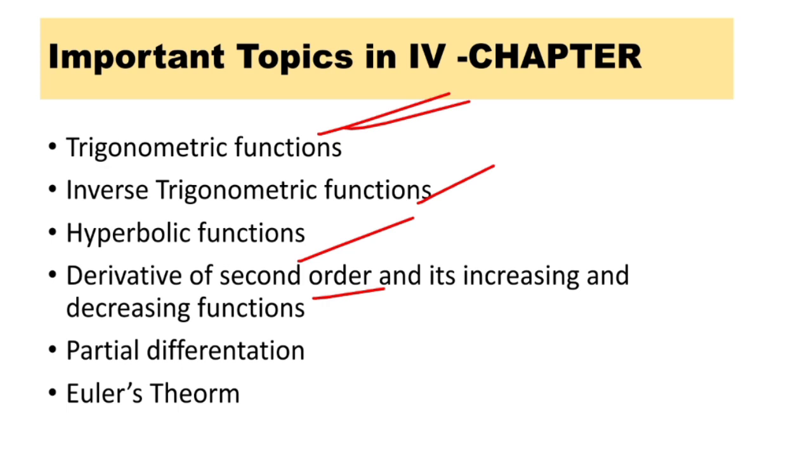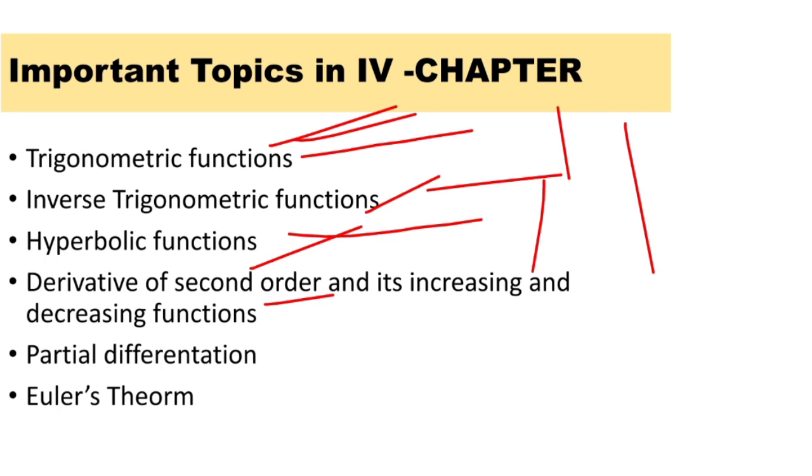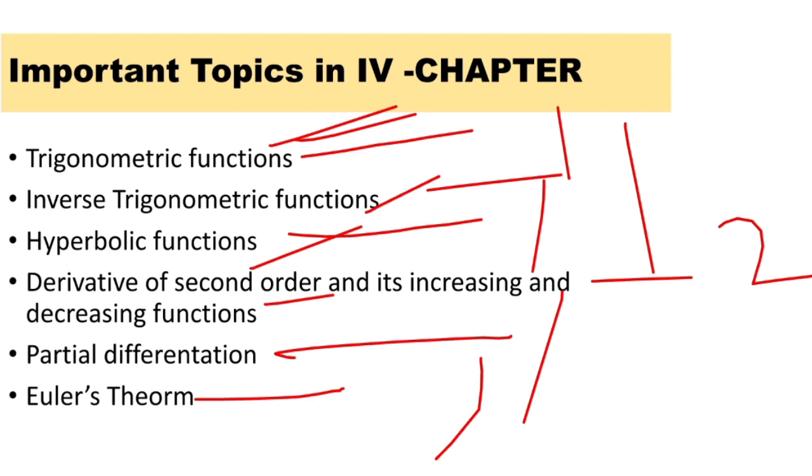From each topic we can expect 2 to 3 marks. From trigonometric functions we can expect 1 mark. From inverse trigonometric functions we can expect 1 mark. From hyperbolic functions we can expect 2 marks. From second order derivative and increasing and decreasing functions we can expect 2 marks. From Euler's theorem we can expect 1 mark, and from partial differentiation we can expect 1 mark. From this chapter we can expect nearly 8 marks of weightage.